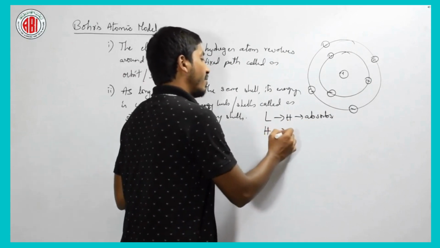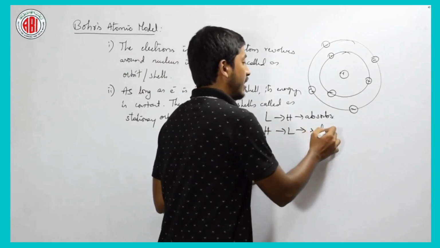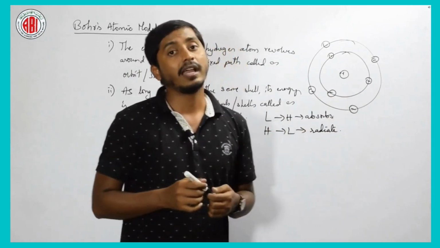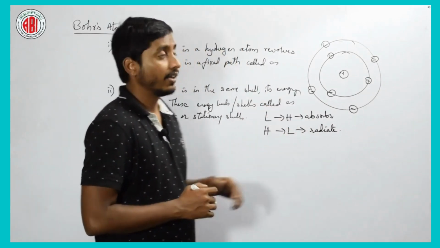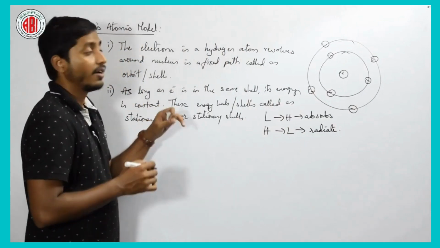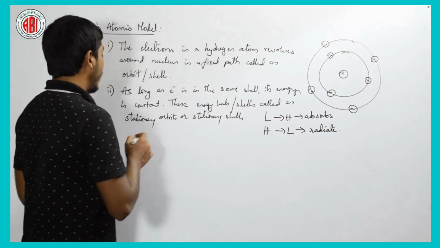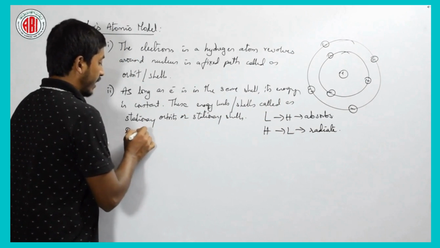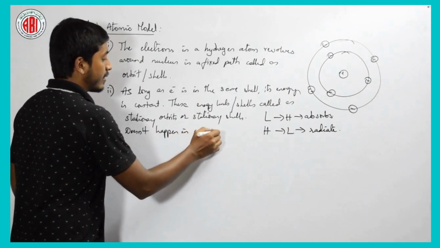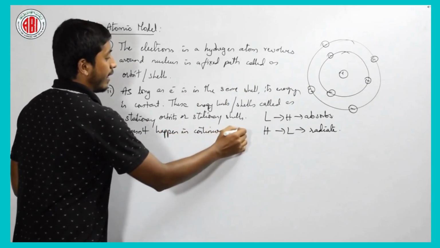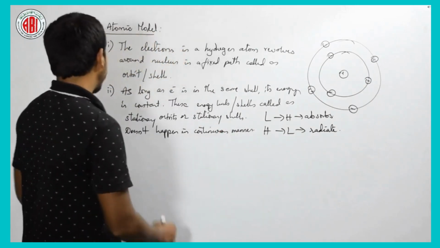Similarly, when an electron jumps from a higher to a lower energy level, what will happen? It has to radiate some of the energy, that is, release some of the energy. Is it okay? Whether the energy is absorbed or radiated, it does not happen in a continuous manner. How does it happen? It happens in a discrete way. Is it clear?